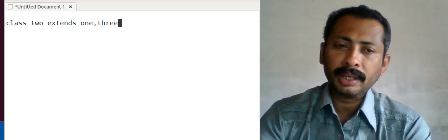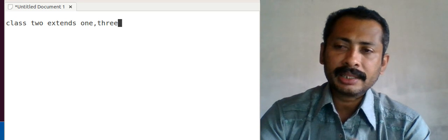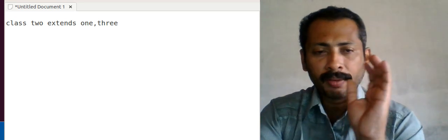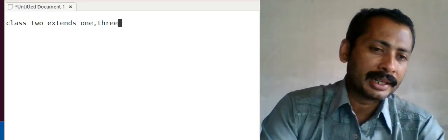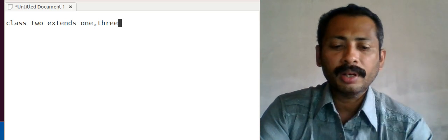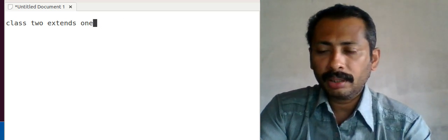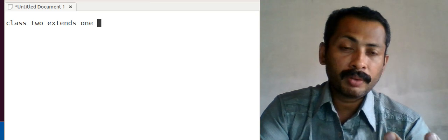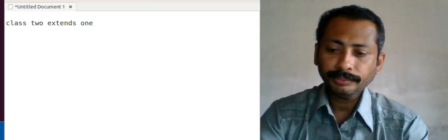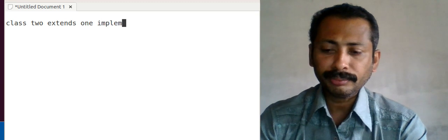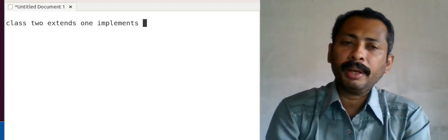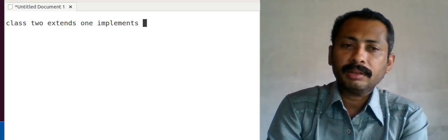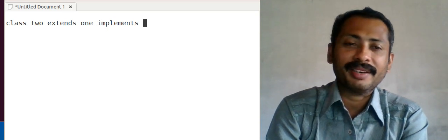And as I told you, if 1 and 3 are two classes, we cannot extend another class named 2 from both classes, because Java does not support multiple inheritance directly. Directly means using two classes. So if I want to use this multiple inheritance concept, we can use one of them as an interface, as I told you, and its syntax is the keyword implements. The keyword implements is used for deriving from an interface.